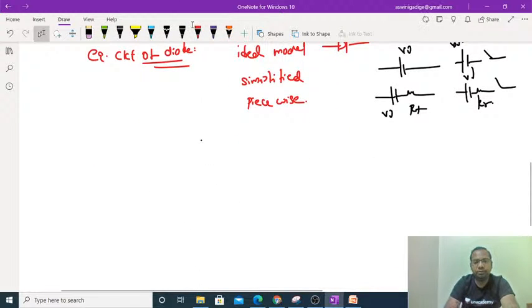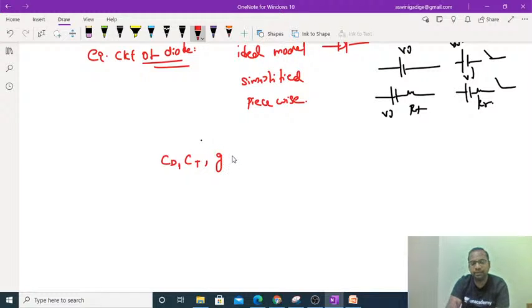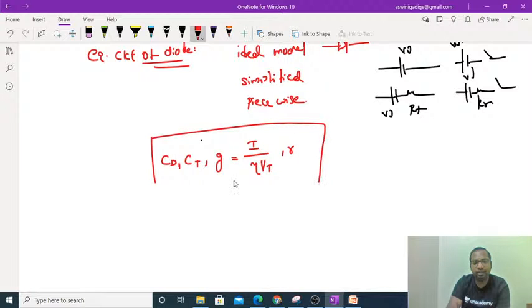After completion of the PN junction diode concept, of course you have to know some more points here. What is the diffusion capacitance? What is the transition capacitance? Both of these. And the conductance of the diode can be given as I divided by eta Vt. And what is the resistance of the diode? All these things, along with the expressions, you have to know in this case.